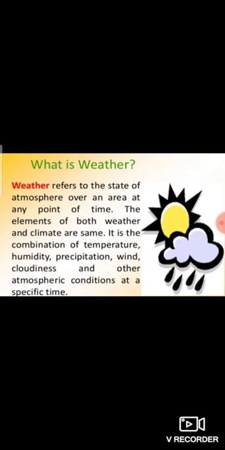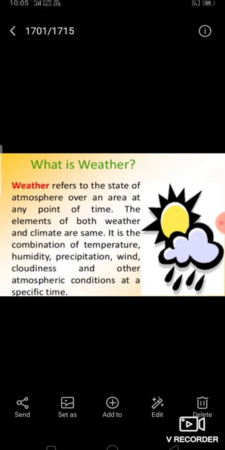It is the long term weather of that area, which remains for at least 30 to 40 years. Weather. Weather refers to the state of the atmosphere over an area at any point of time. The elements of weather and climate are the same: temperature, atmospheric pressure, wind, humidity, and precipitation.